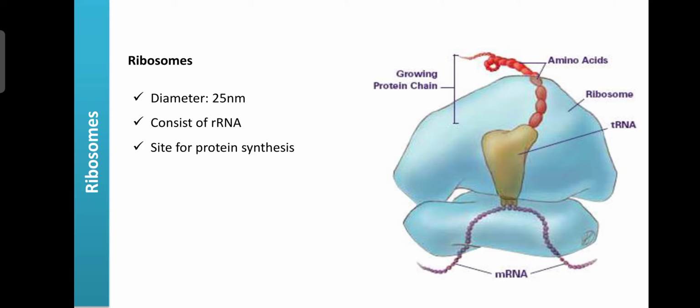There are mainly three types of RNA: rRNA, mRNA, and tRNA. mRNA is formed from the DNA in the nucleus and carries the message required for the synthesis of proteins. tRNA supplies the amino acids, and rRNA reads the message from the mRNA and is involved in the synthesis of proteins. Ribosomes are the main site for protein synthesis.